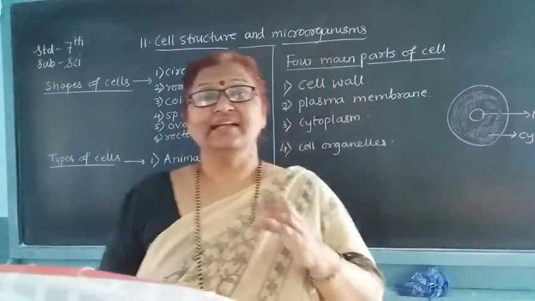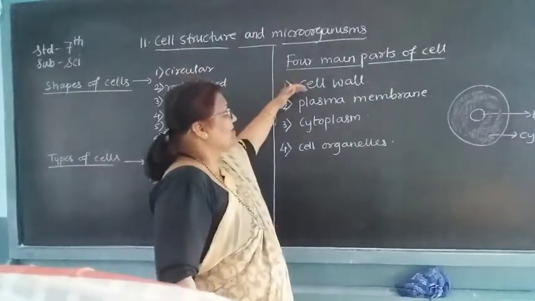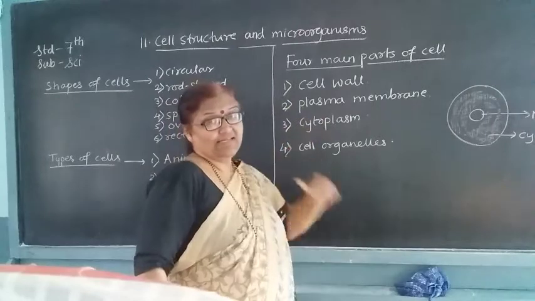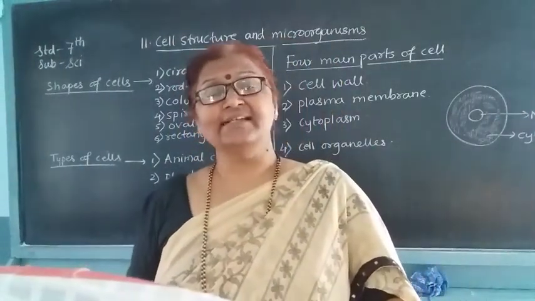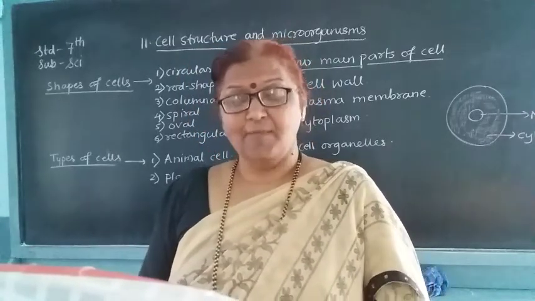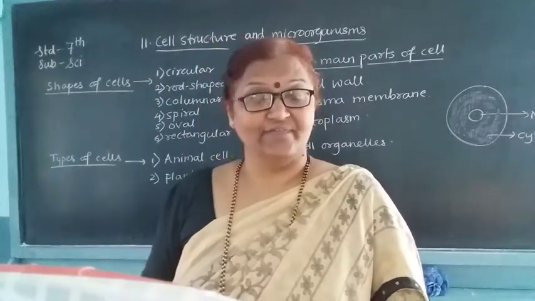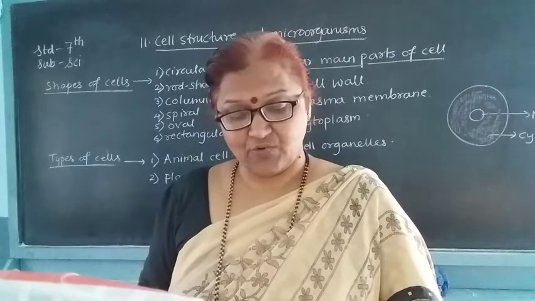So the cell contains four parts: the cell wall, plasma membrane, cytoplasm and cell organelles. Each and every cell contains these parts. The components of plant and animal cells are different. Which are the different ones that we are going to see?